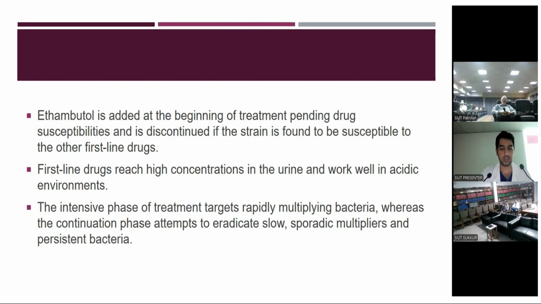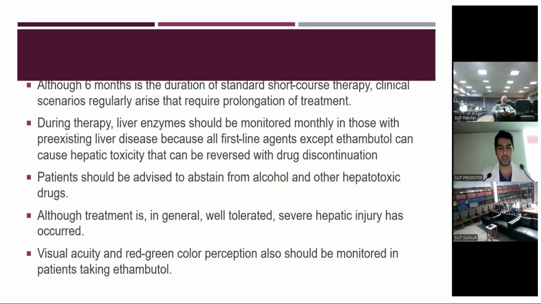First-line drugs reach high concentration in the urine and work well in acidic environments. The intensive phase of treatment targets rapidly multiplying bacteria, whereas the continuation phase attempts to eradicate slow, sporadic multipliers and persistent bacteria. Although 6 months is the duration of standard short course therapy, scenarios regularly arise that require prolongation of treatment. During therapy, liver enzymes should be monitored monthly in those with pre-existing liver disease, because all first-line agents except ethambutol can cause hepatic toxicity that can be reversed with drug discontinuation.